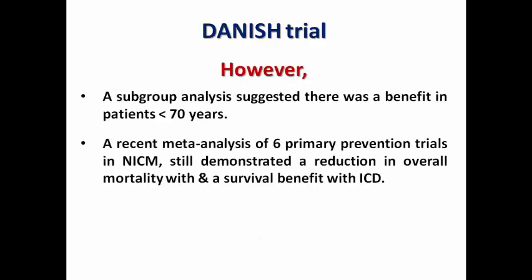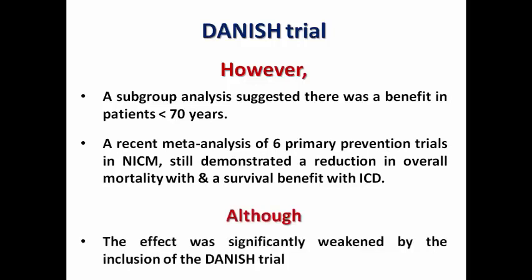However, a subgroup analysis suggested that there was a benefit in patients less than 70 years in comparison to older patients, and a recent meta-analysis of 6 primary prevention trials in non-ischemic cardiomyopathy still showed a reduction in overall mortality with a survival benefit with ICD, although the effect was significantly weakened, of course, by the inclusion of the DANISH trial in the meta-analysis.